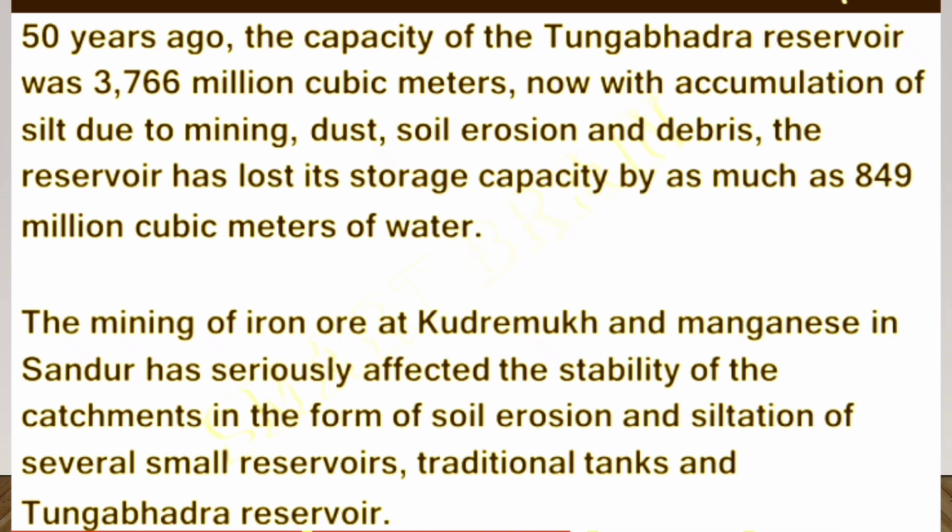The mining of iron ore at Kudremukh and manganese in Sandur has seriously affected the stability of the catchments in the form of soil erosion and siltation of several small reservoirs, traditional tanks and the Tungabhadra reservoir.